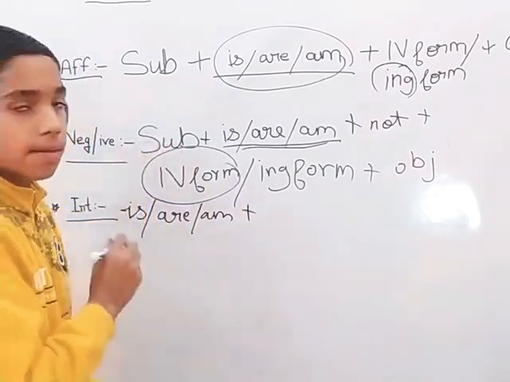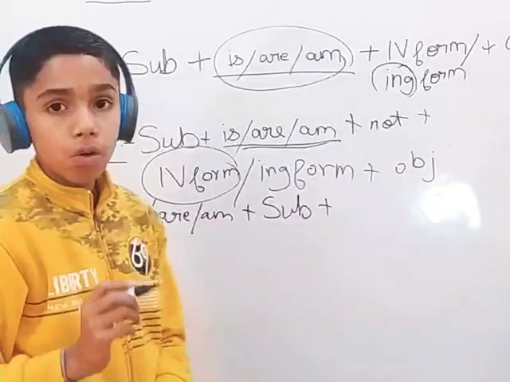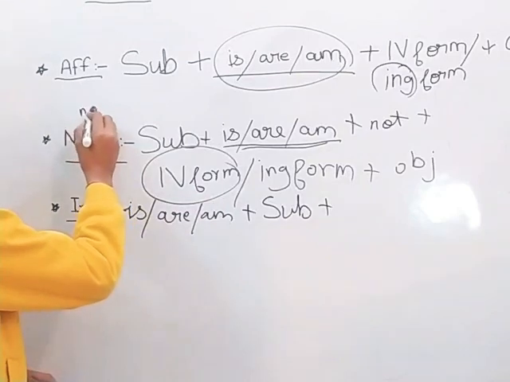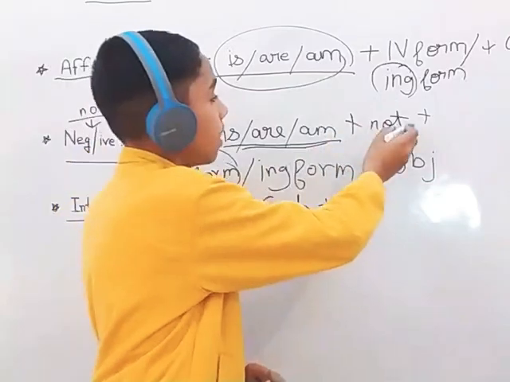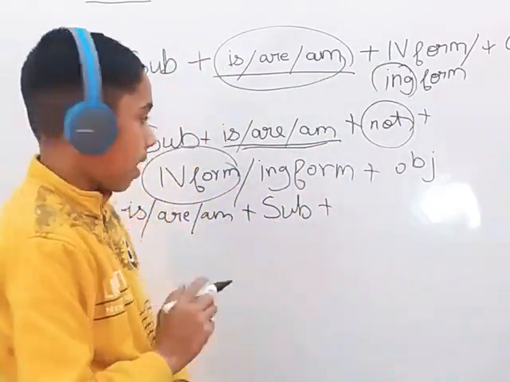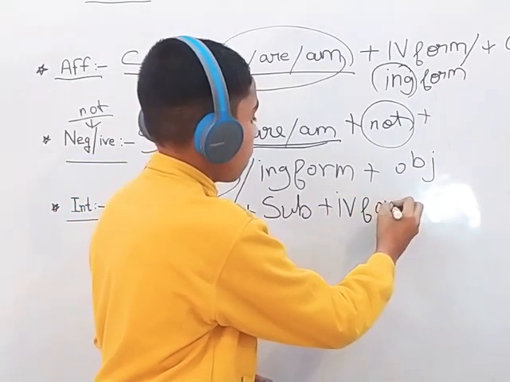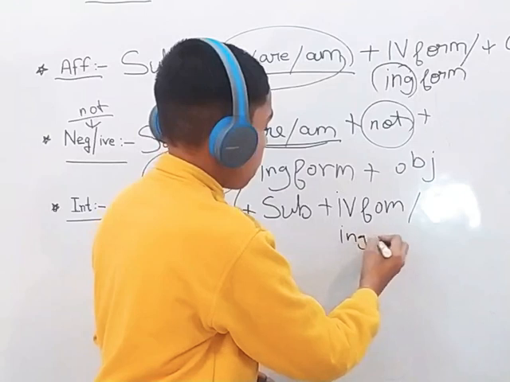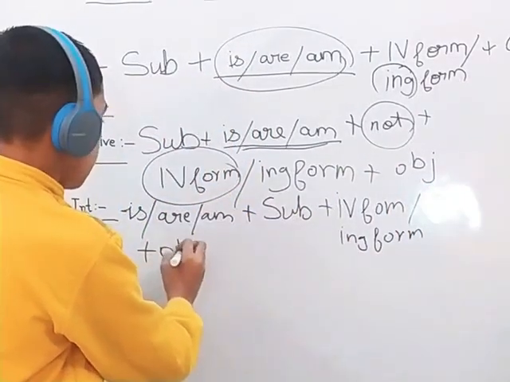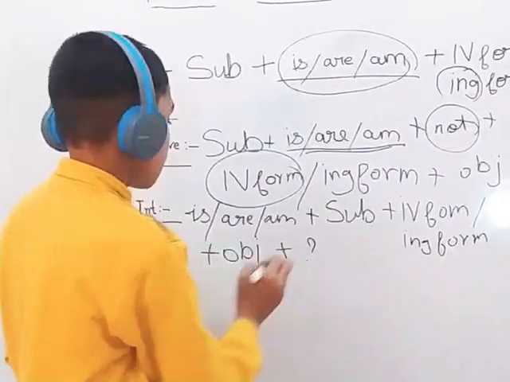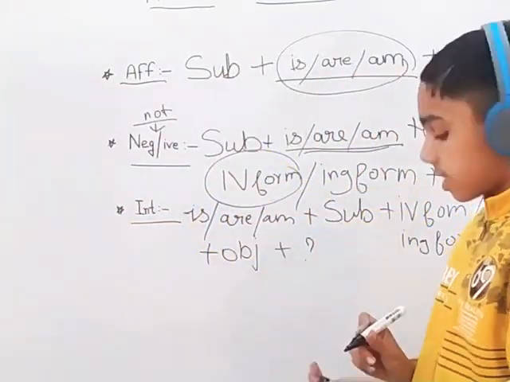Now let's put first is, are, am plus there would be the subject now. Subject, and then there would be no 'not' because it is used only and only in the negative one. Now in interrogative, except for 'not', there would be a question mark. Then fourth form slash ing form, and then object, and then question mark. So now let us make sentences of these three.